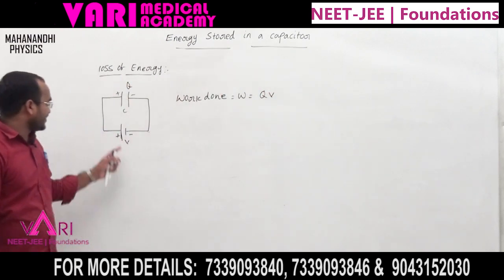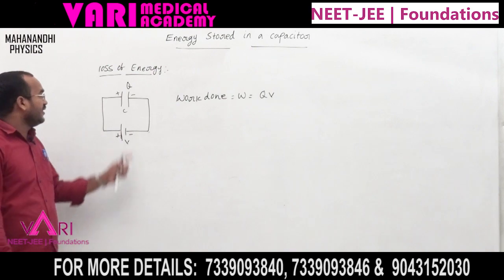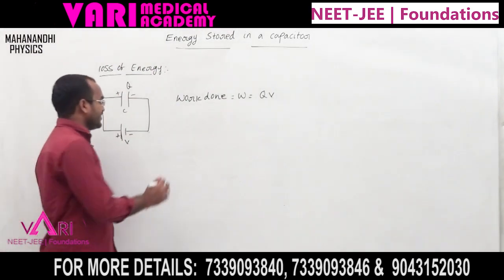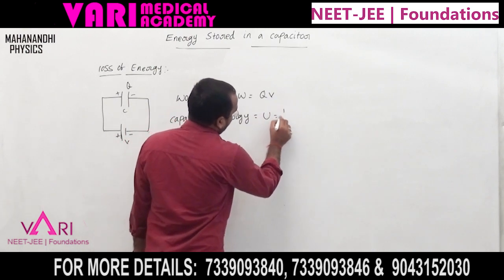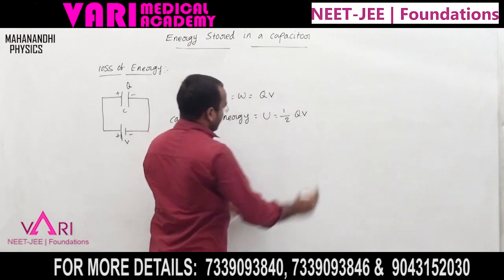The energy stored in the capacitor is U equal to half QV, as already explained previously.